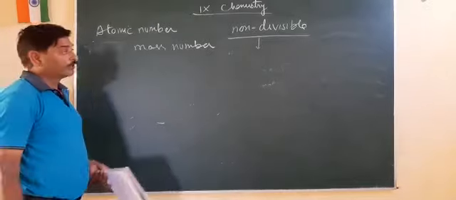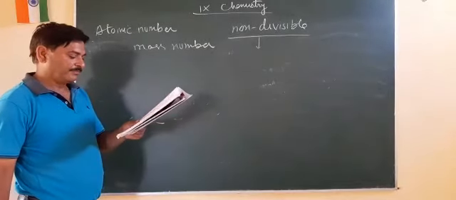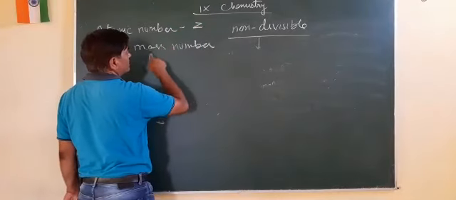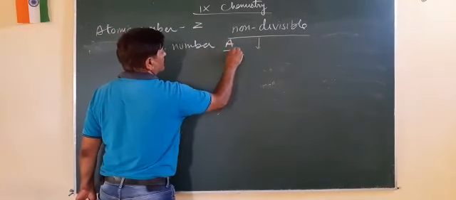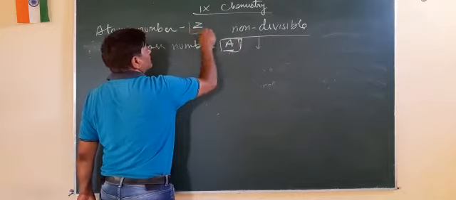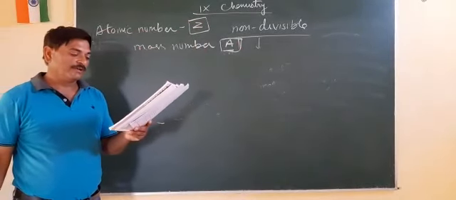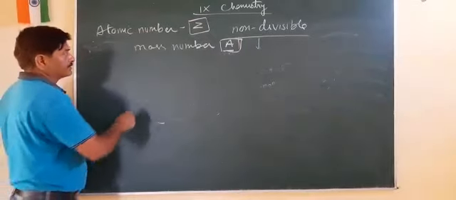Atomic number. What is atomic number? If you want to take an atom, atomic number is given by capital Z. Mass number is given by capital A. Now this capital Z, the atomic number of an element, is the number of protons present.